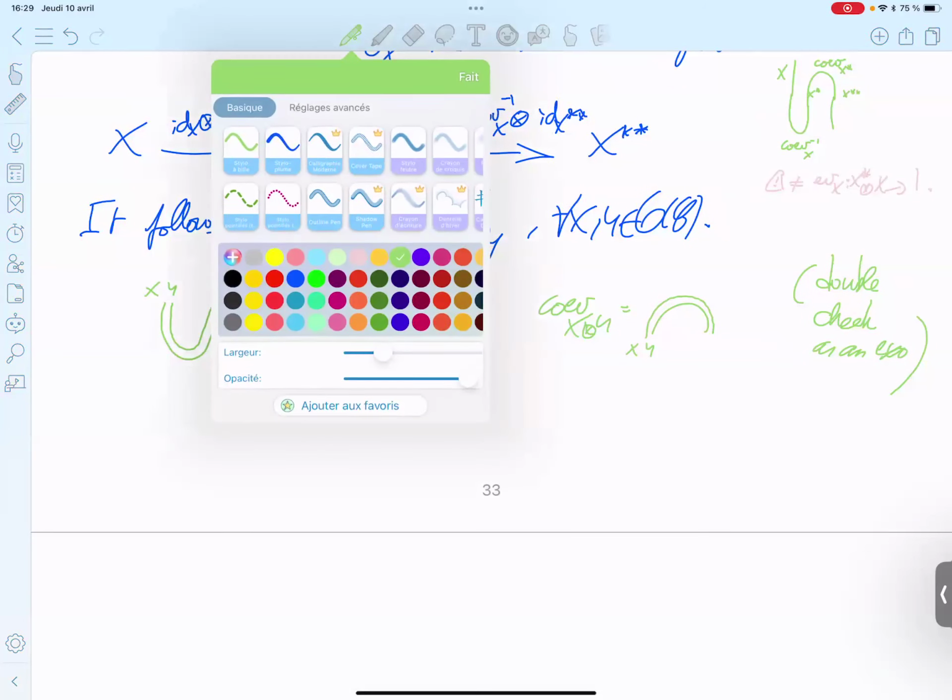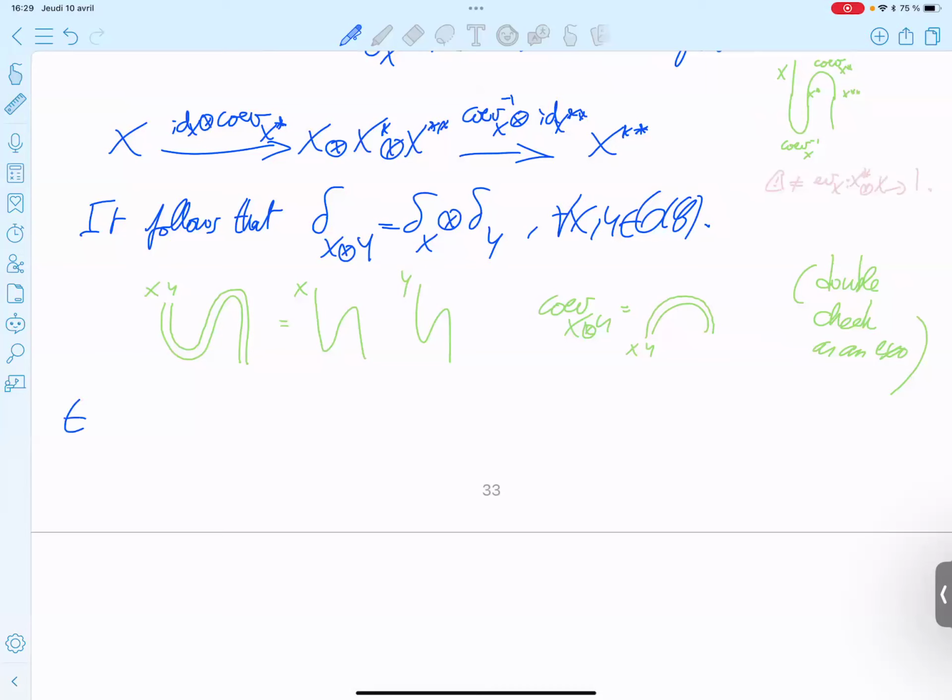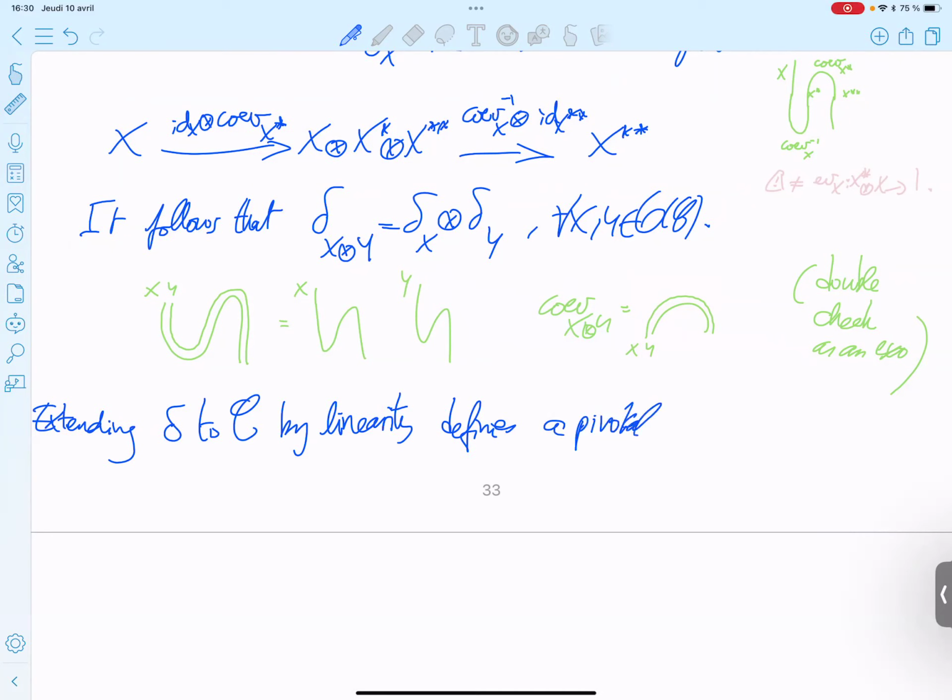So extend delta to C by linearity, and define a pivotal structure on C.